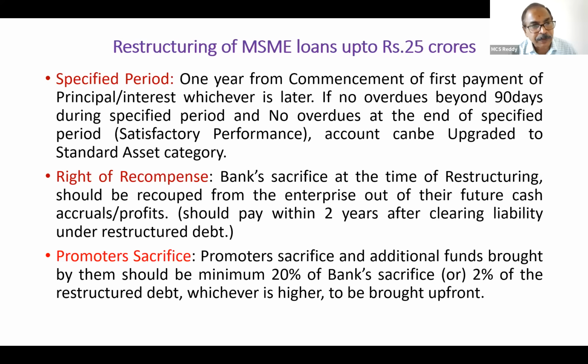Then we can upgrade it to the standard asset category, because after restructuring it had become NPA, and 1 year from the repayment start date it is showing good, no overdues. Now it is eligible for classifying as a standard asset. This 1 year from the date of commencement of repayment is called the specified period. During the specified period, the account should show satisfactory performance. Then it can be upgraded to standard asset. Several times this question has come: the specified period is 1 year from the date of commencement of the next repayment installment after restructuring.